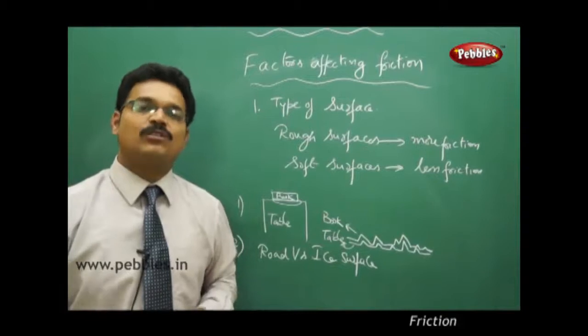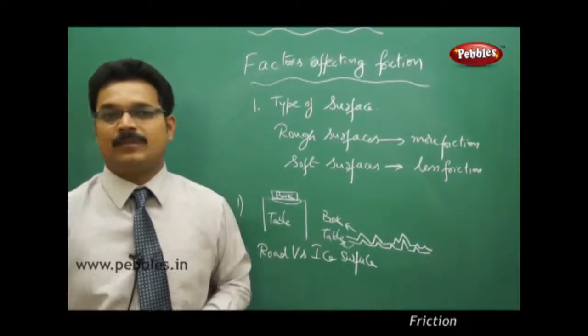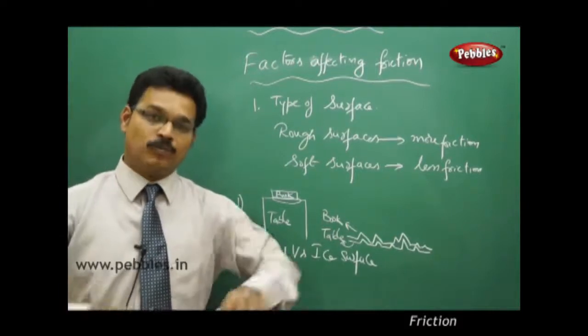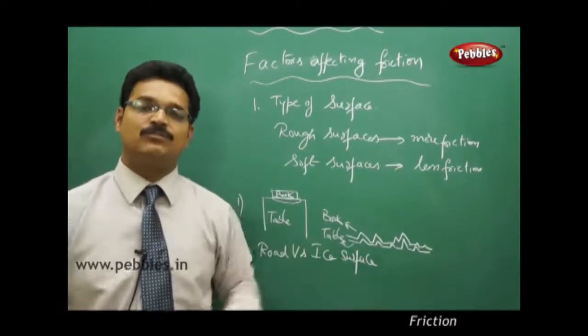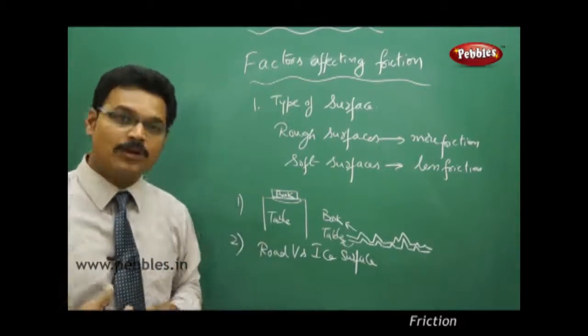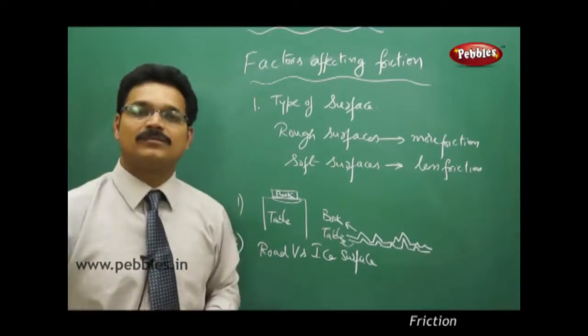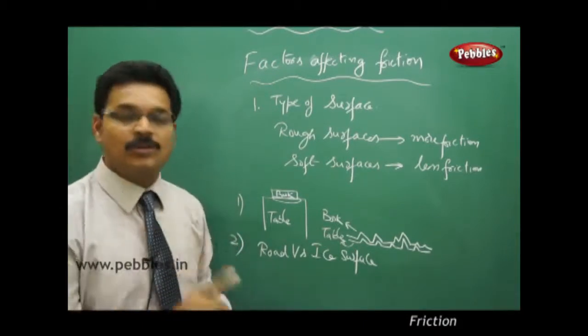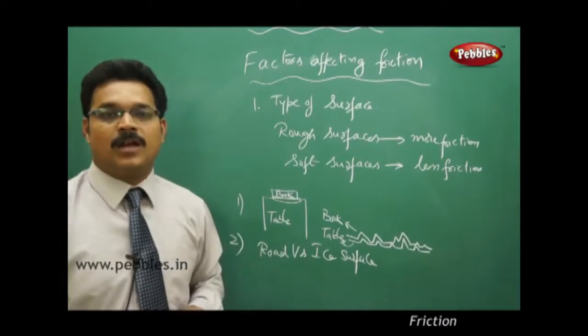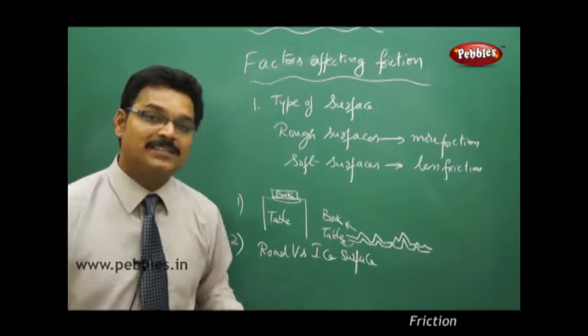Generally, if you're walking on the road, you feel very comfortable, easily walk on the road. But if I give a 2 into 2 meters ice cube to you and ask you to walk on the ice cube surface, you may fall. Not may, I'm sure you will fall. And you won't feel that much comfort as when you're walking on the road. What is the reason behind that?